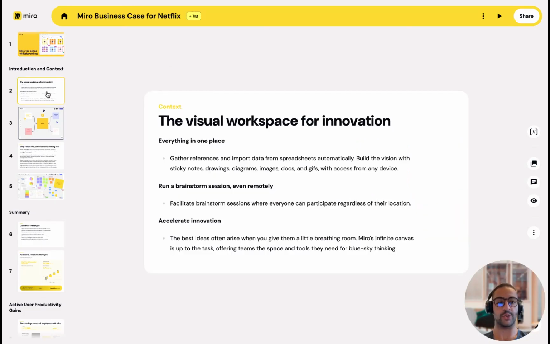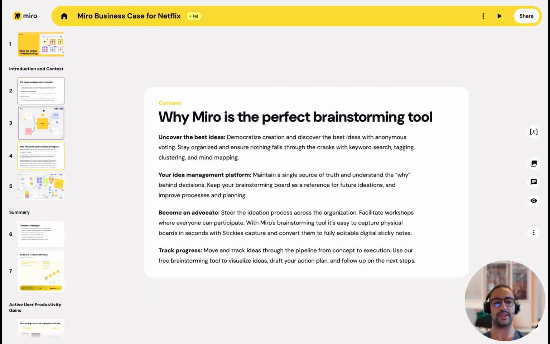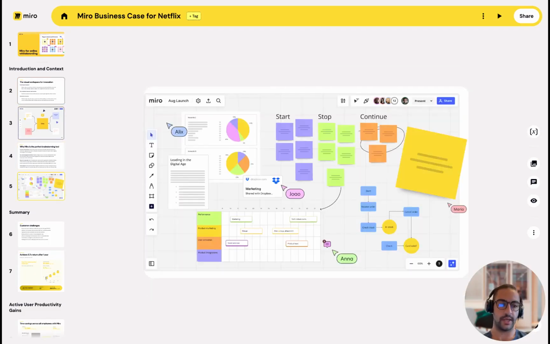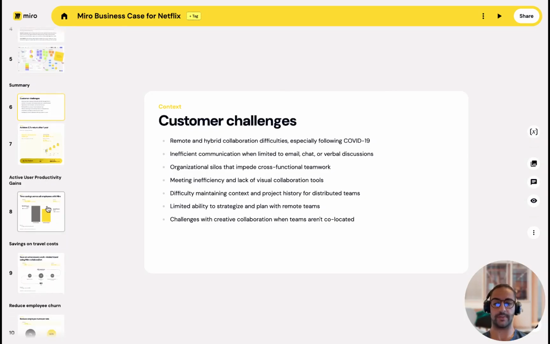Miro's platform enables visual collaboration, providing the visual workspace for innovation where teams can gather everything in one place. And this is especially important when we consider the pain points many organizations face with remote and hybrid collaboration difficulties. I've summarized some of that here, but I might want to be a little bit more specific with some of my customers' challenges in this section here.